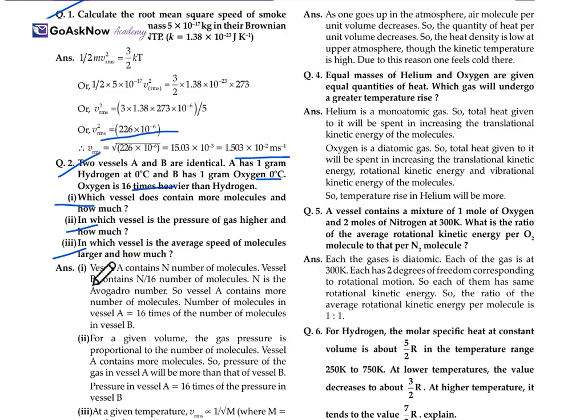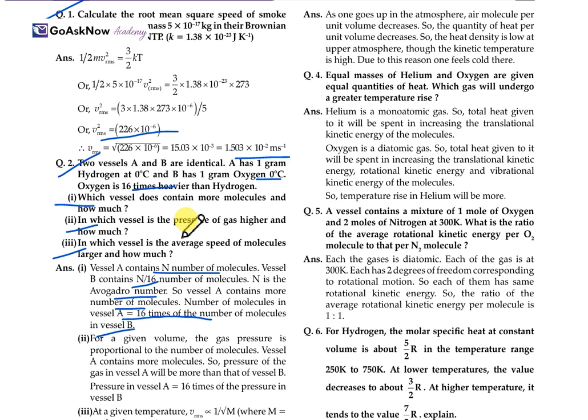So firstly, according to the first condition, vessel A contains n number of molecules and vessel B contains n by 16 number of molecules according to the question. So n is the Avogadro number. So vessel A contains more molecules. The number of molecules in vessel A is 16 times the number of molecules in vessel B. That's why it will contain more.